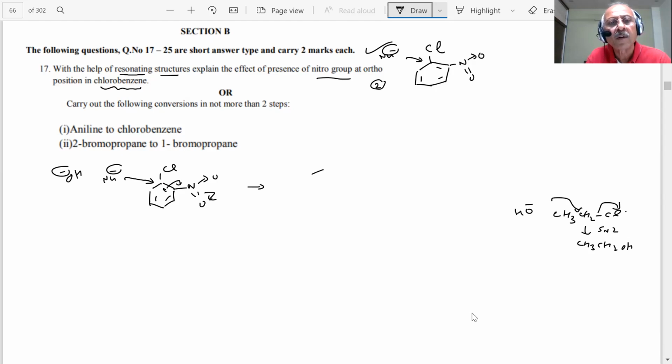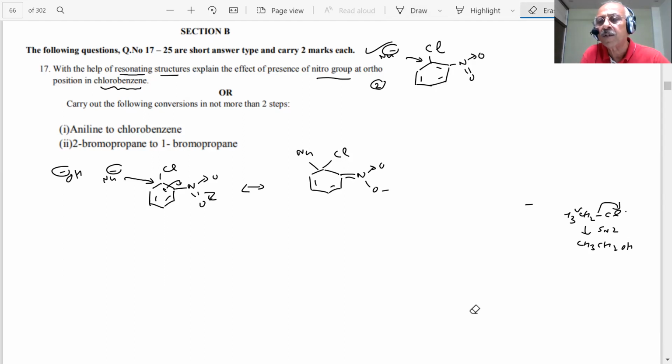The result of this, student, what is happening then? You have a Cl, you have a nucleophile, and then what happens to the pi bond? This comes here and this becomes O minus. Is it right? I'm drawing the resonating structure, that's what he's asking for. Okay, let me erase it because I don't want any confusion. It is a 2 marks question. If I make a mistake, then I will not get the marks.